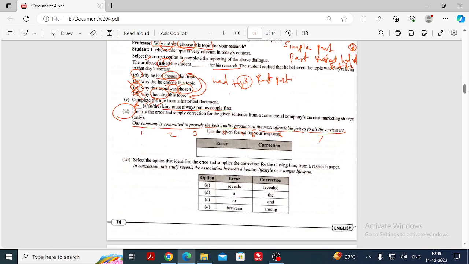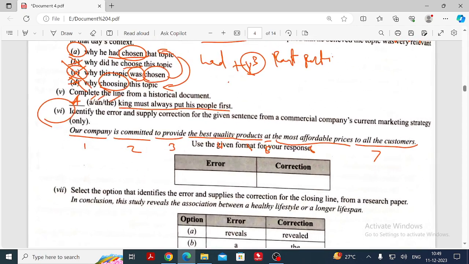This question will be very tricky. You are not supposed to find out the answer easily, so you should split. Write the answer and then split it. Segment 1, 2, 3, 4, 5, the proportion, and then the sixth one, the most affordable prices, and then to all the customers. Okay. So think twice and then we will discuss at the end of the topic.